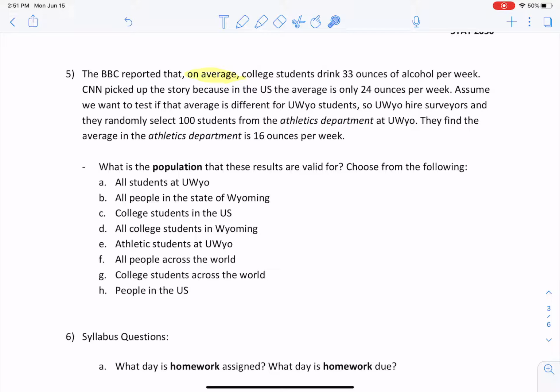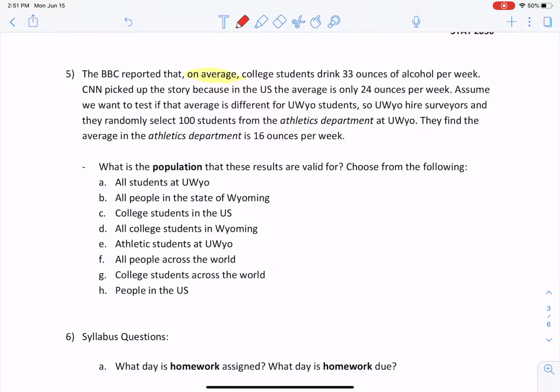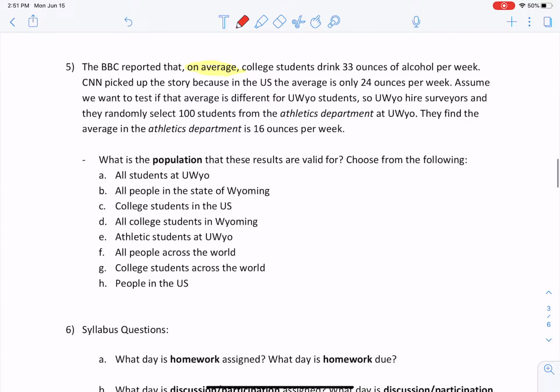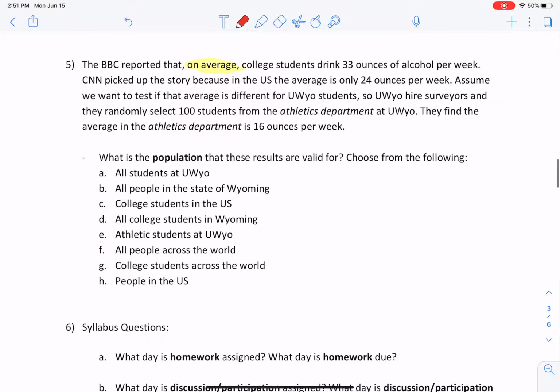So since we are limited to the athletics department, we're only able to conclude anything about students in the athletics department, right? Any conclusion we make from that study is only applicable to the athletics students at the University of Wyoming.